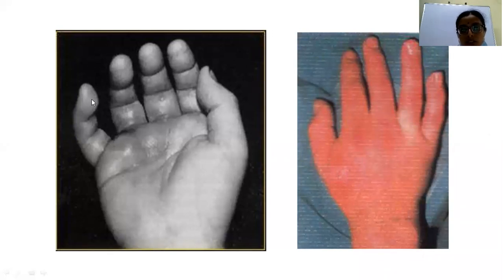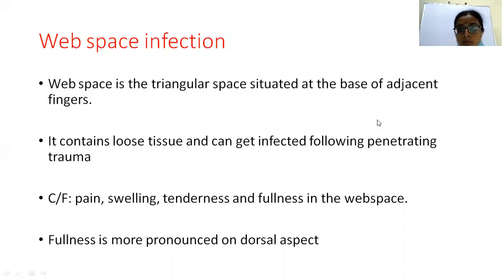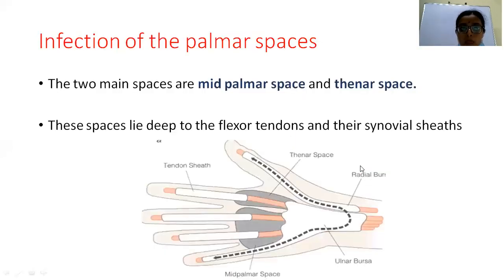This is called V sign. There will be separation between the two fingers because of accumulation of pus and pain. The swelling is more prominent on the dorsal aspect of the webs. So we have pain, swelling, tenderness and fullness in the web space.